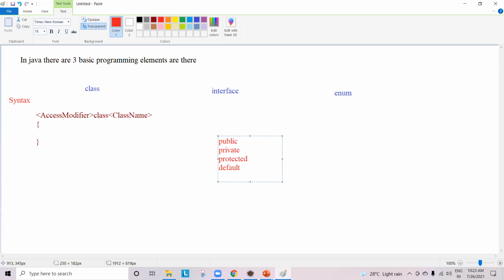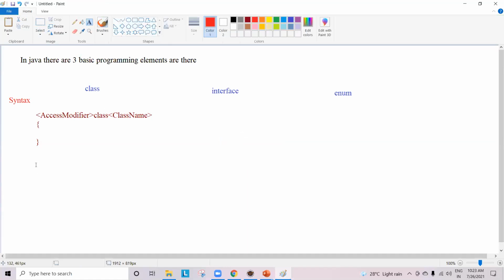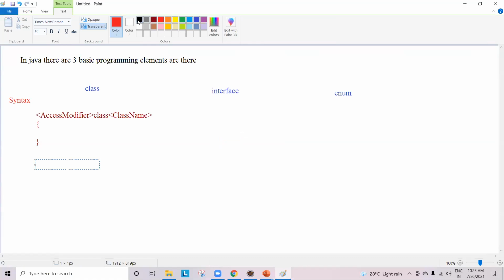Am I clear? Now, guys, can you give me an example of a Java class? First, I need to write an access modifier, right? Can I write like this? Public. After that, what I need to write? Class. After that, what I need to write? Class name.